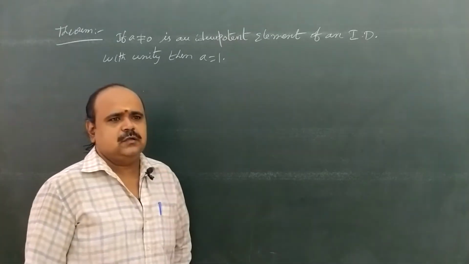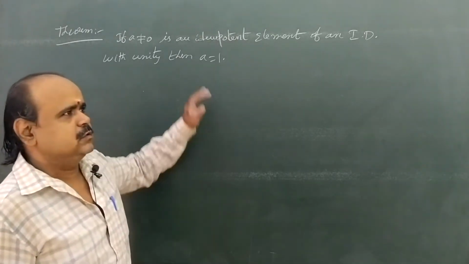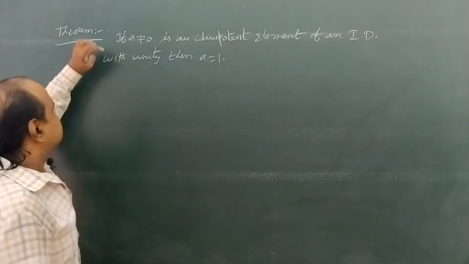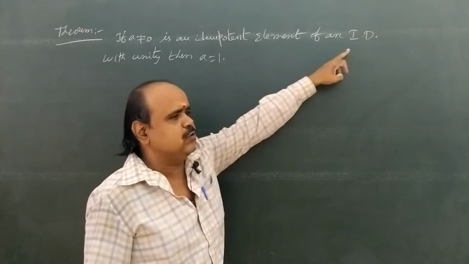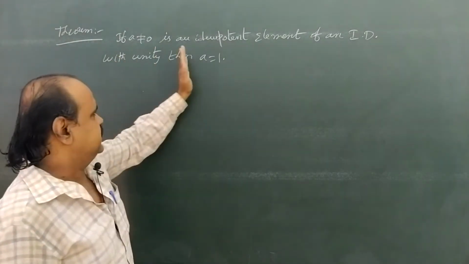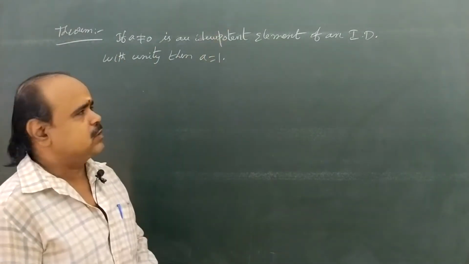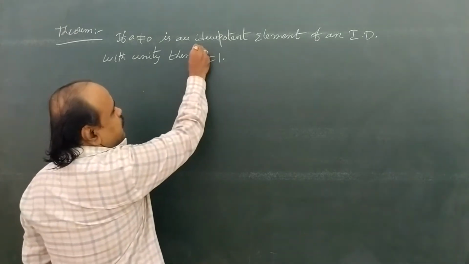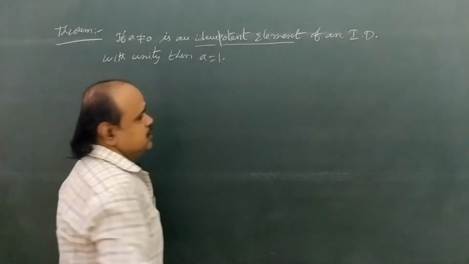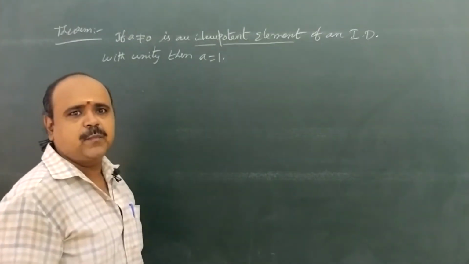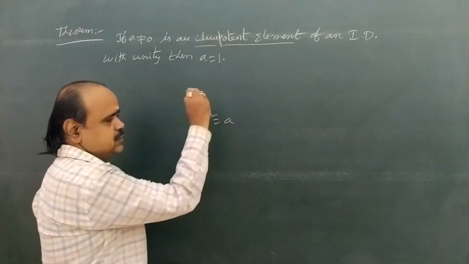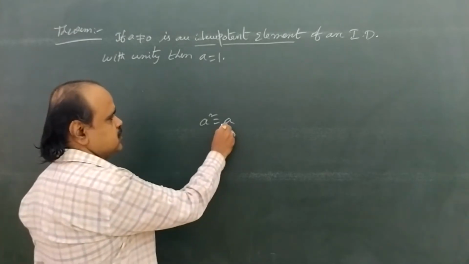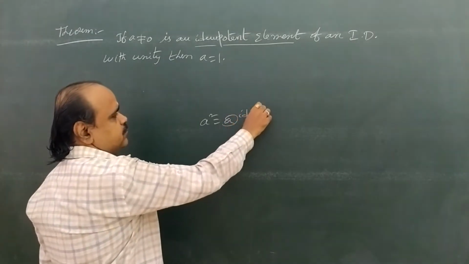So next, students, comes the theorem here. If a not equal to 0 is an idempotent element of an integral domain with unity, then a equal to 1. They asked. Okay, now we already know about idempotent element. An element a in a ring capital R is called an idempotent element if a square equal to a, don't forget it. If a square equal to a, then a is called idempotent element.